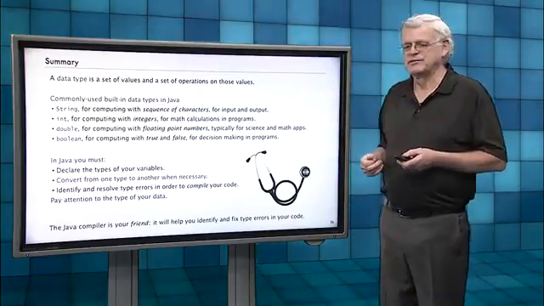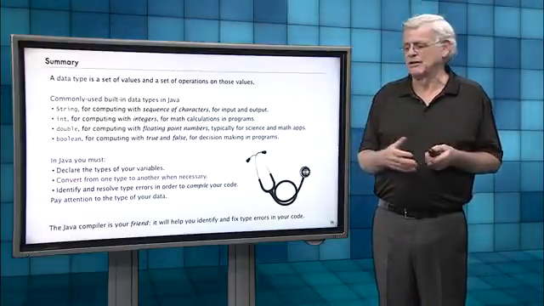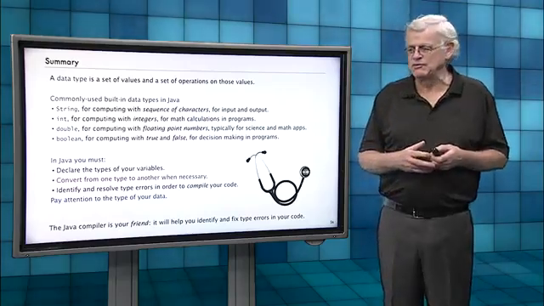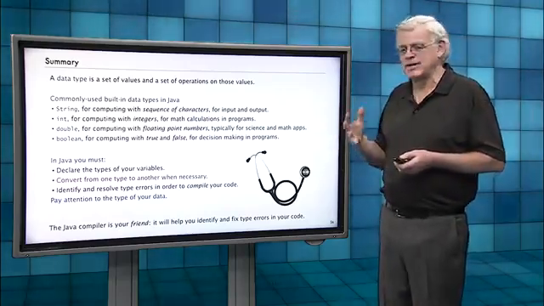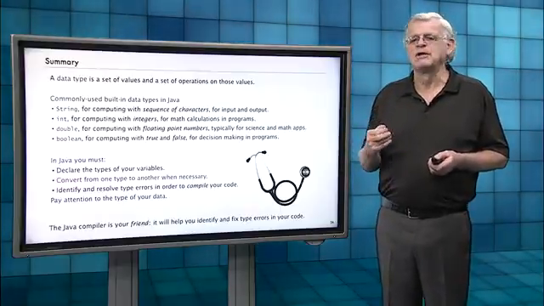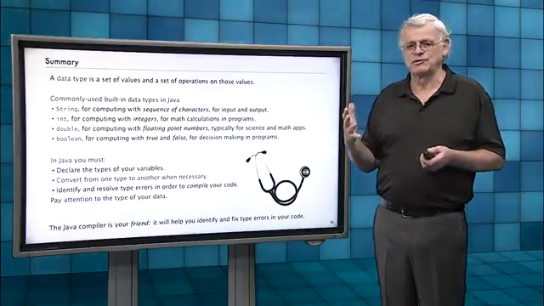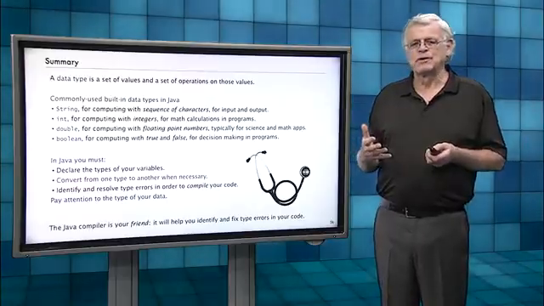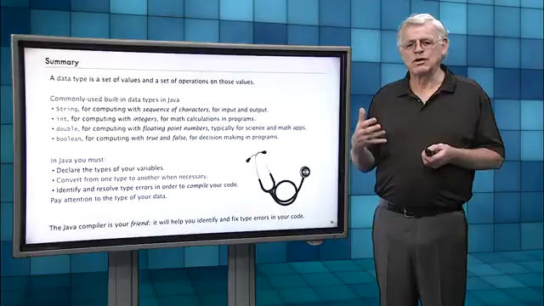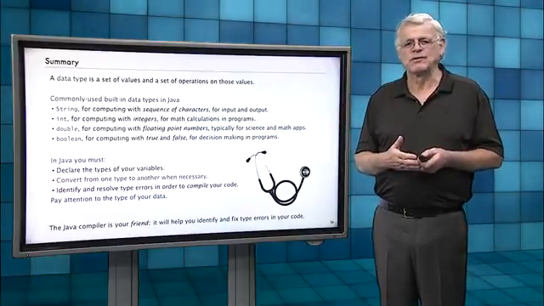And I emphasize this because it's an important distinction between Java and some other popular programming languages. The compiler is your friend. It's going to help you identify and fix the type errors in your code, and you're going to have much better and more reliable code as a result. Next time we'll talk about writing programs that have more complicated control structures and perform lots more interesting tasks.